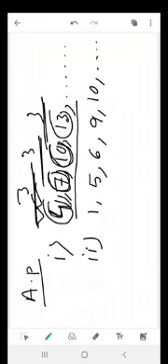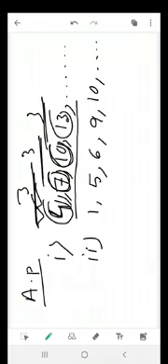Whenever the difference between two consecutive numbers is same, or equal difference, then that sequence is called arithmetic progression or arithmetic sequence. Okay, understood? In arithmetic progression, the difference between two consecutive numbers of the sequence must be equal. Okay, that is called arithmetic progression.